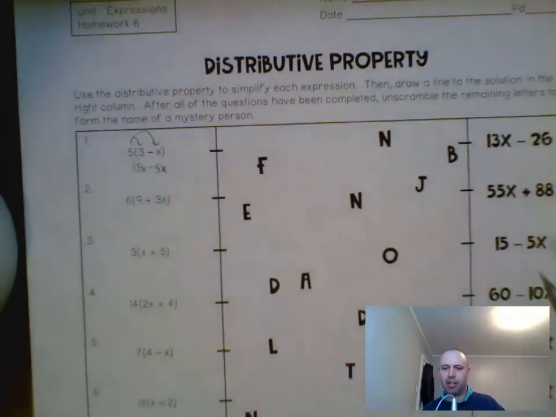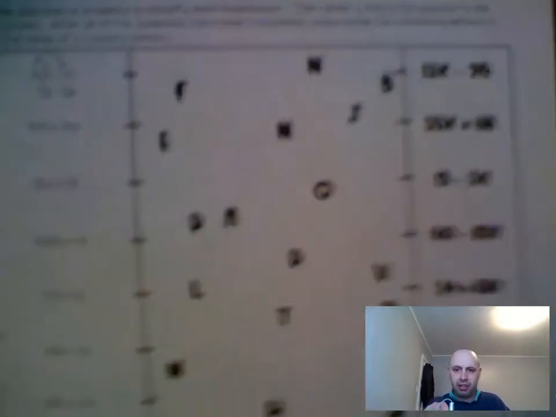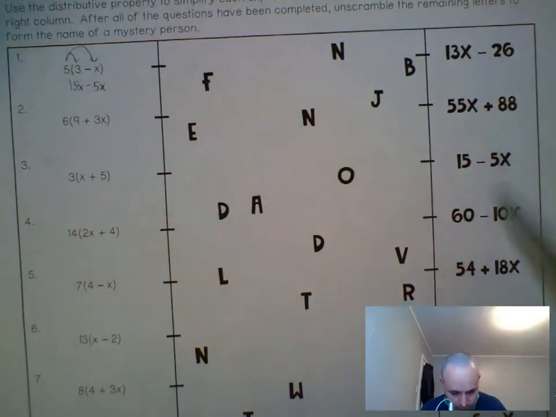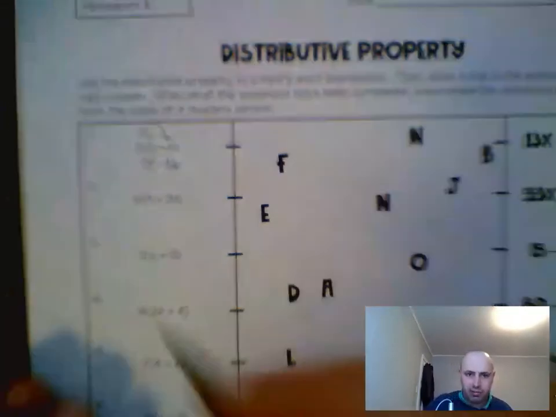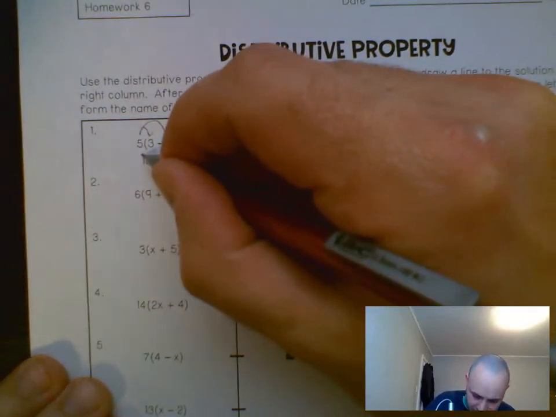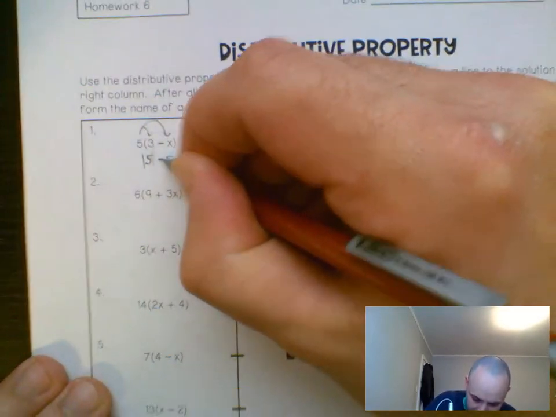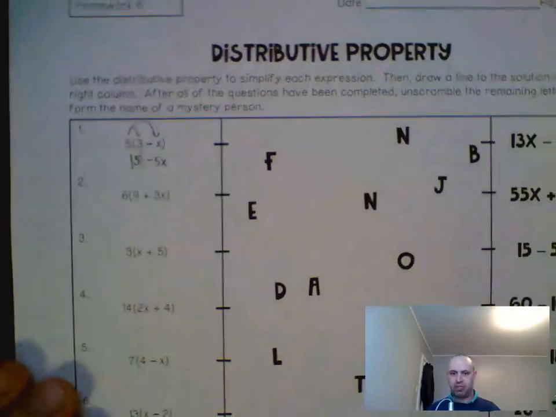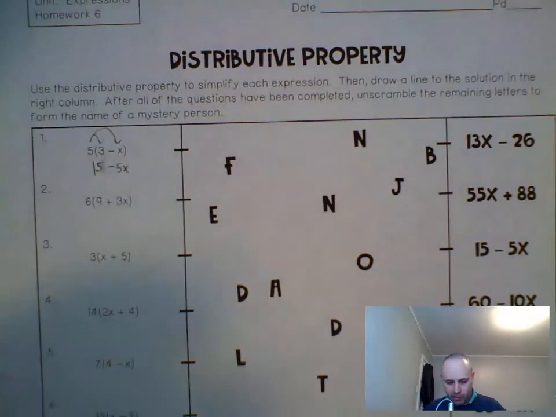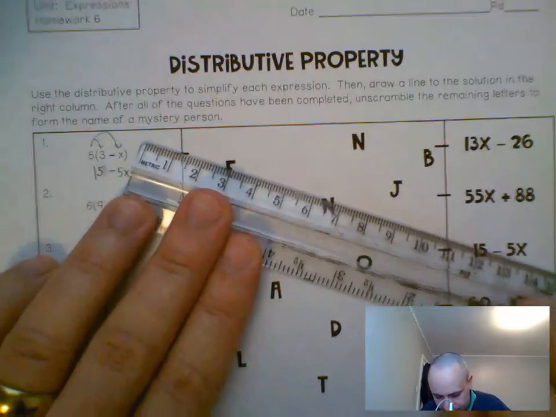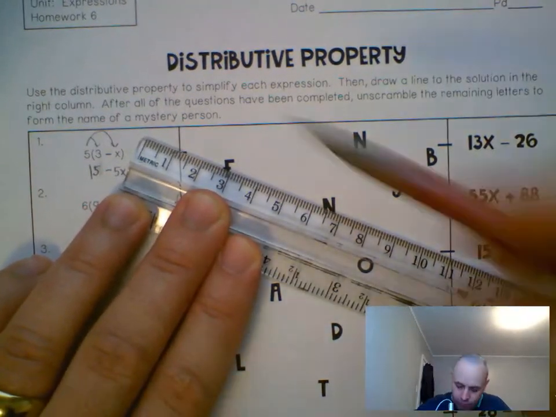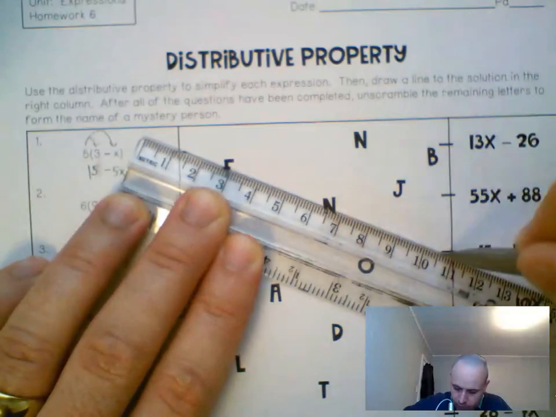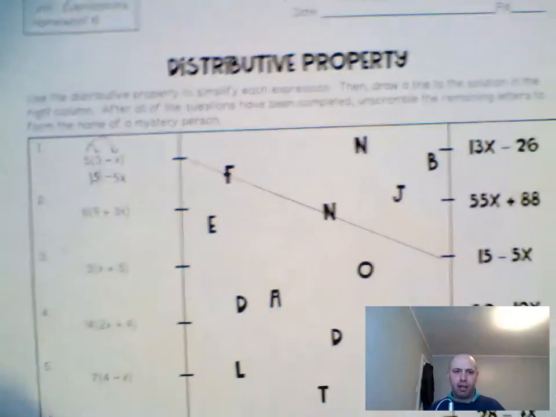And then you come over here. Obviously, we can see it right there. So I'm sorry, it's not 15x, my fault. It's just 15, right? 5 times 3 is just 15. So we got 15 minus 5x, which is this one. So I'm going to come over here, take my line, draw my line through there, and then it says,